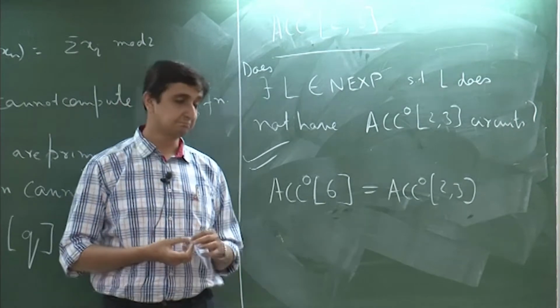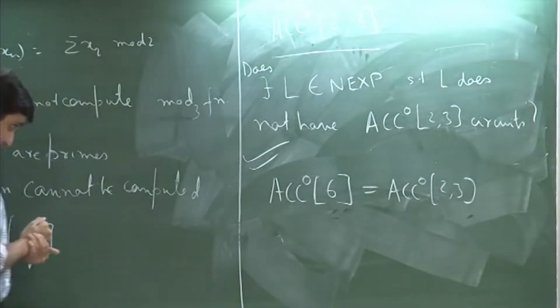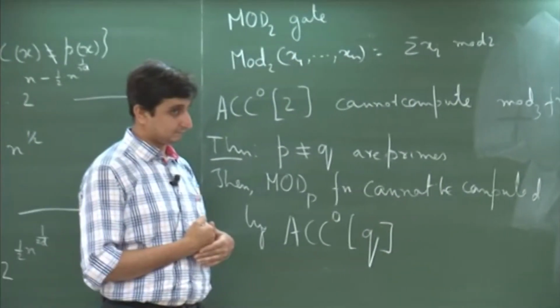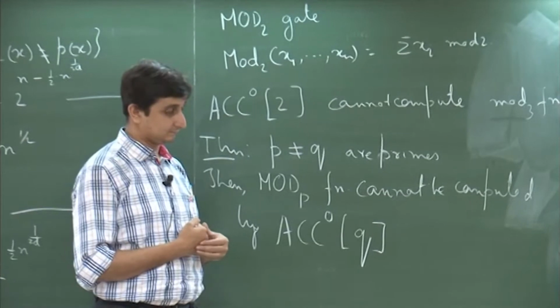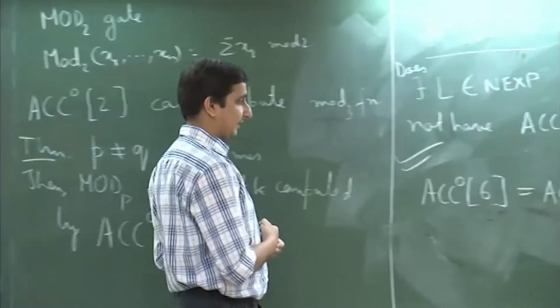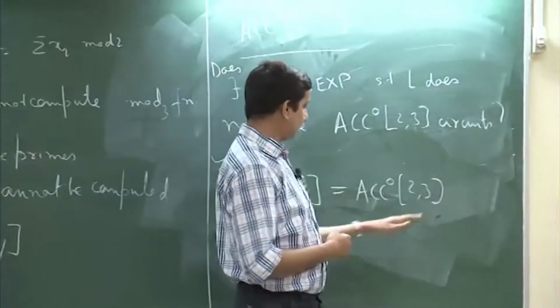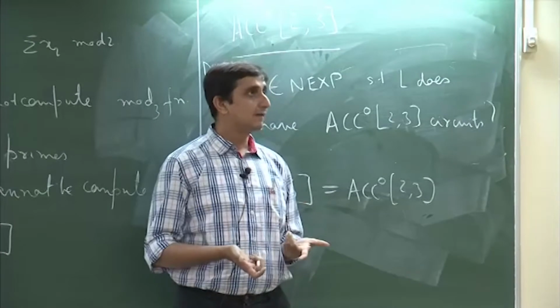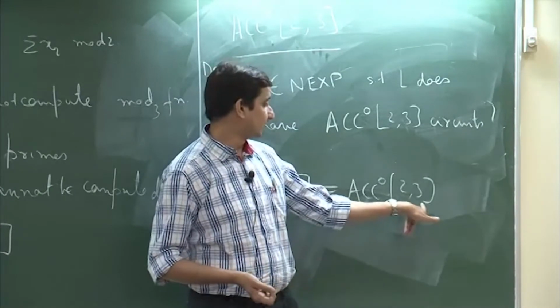So also like 2, 3, this will be equally powerful to 12, 18, all the factors. If you have 2 comma 3, you can compute any linear combination of 2 and 3.